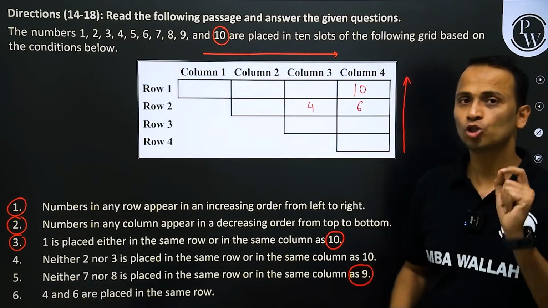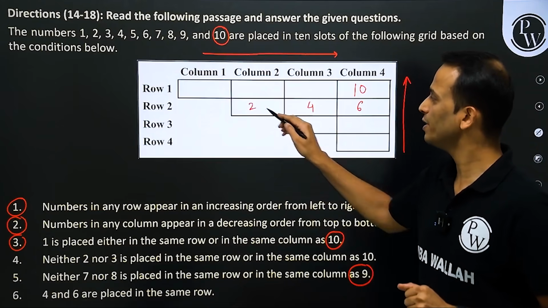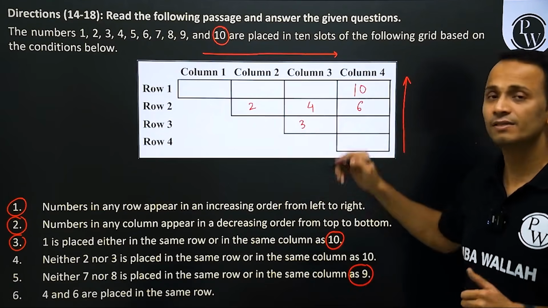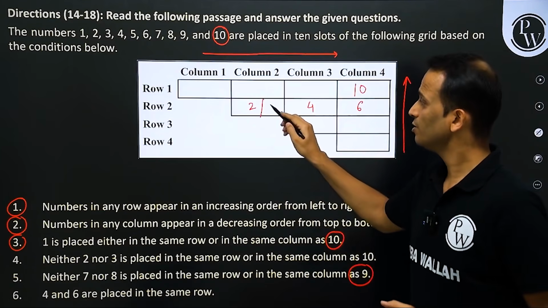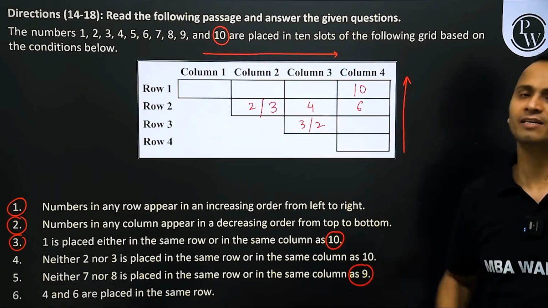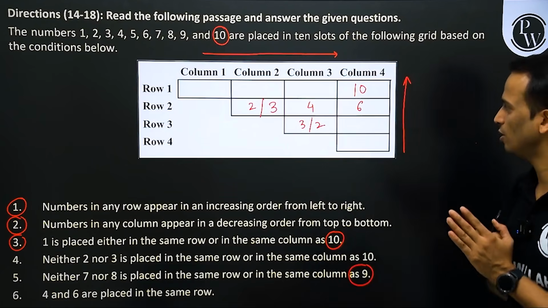In that case, how will 2 and 3 come? So 2 can come here, 3 can come here, right? Increasing, increasing, perfect. Or 3 can come here, 2 can come here, still increasing in both directions. Perfect, no problem at all.